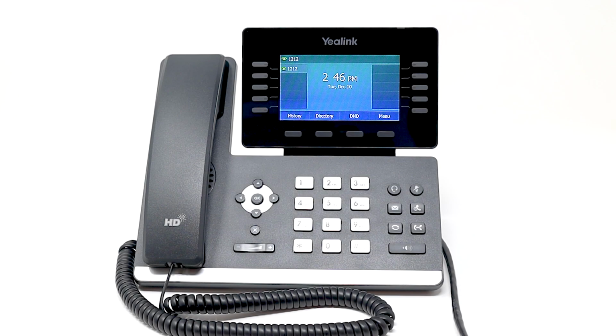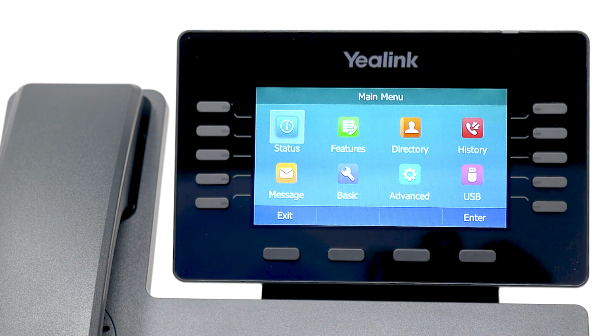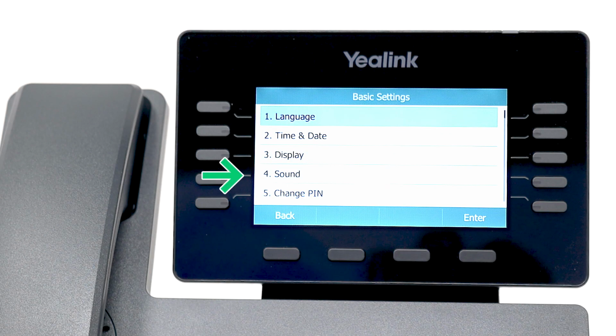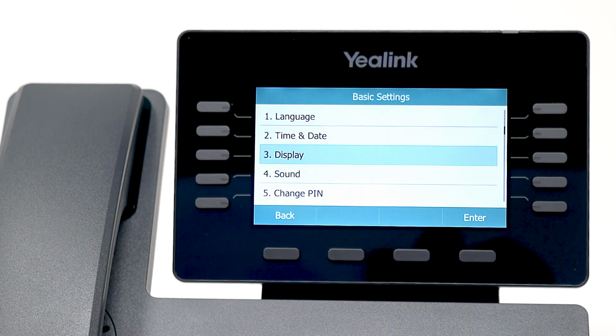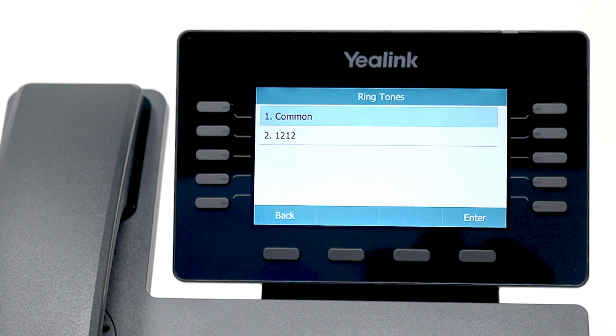I'll be zoomed in momentarily, so you may not see me make selections by either pressing number keys or using the arrow navigation controls. Press the menu soft key. Select Basic. Choose Sound. And then choose Ringtones. Then specify which line you would like to modify the ringtone for. And I'll select my extension number.